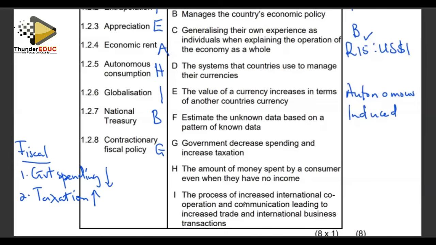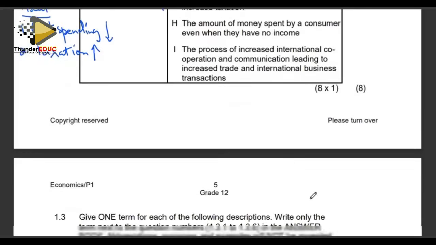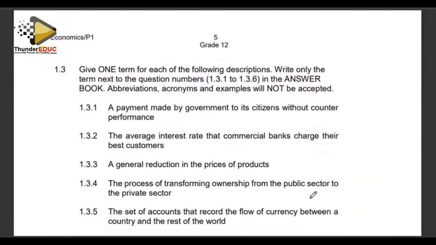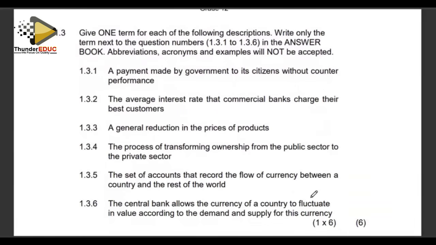That takes us to the end of question 1.2. We move on to question 1.3, which requires us to give an economic word or a term. The first one is saying a payment made by government to its citizens without counter performance. We are looking at a situation whereby the government gives out a payment without corresponding production. There is nothing that you have done. There is nothing that you have produced, but the government is paying you. What economic term is used to describe that economic situation?